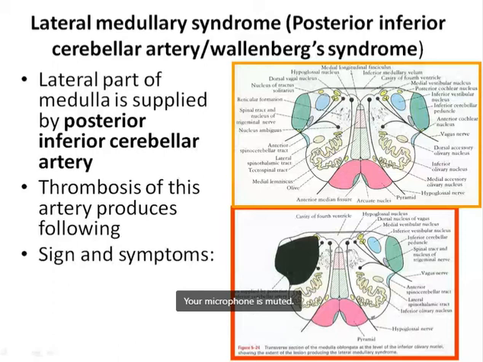So we have to know the structures in relation to the lateral part of the medulla oblongata, where there is lack of the arterial supply because of the pathology in the posterior inferior cerebellar artery.